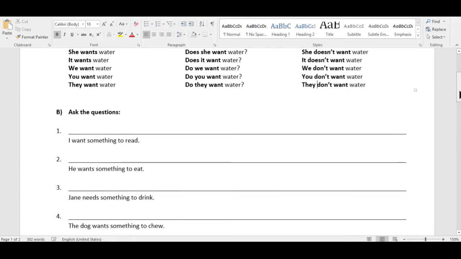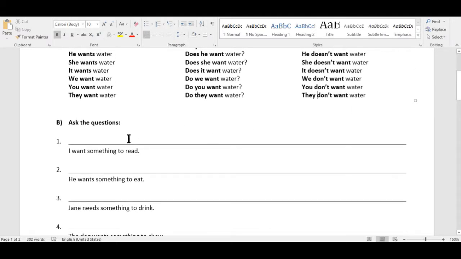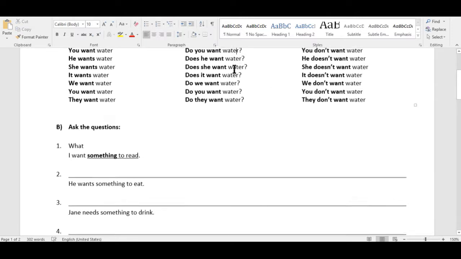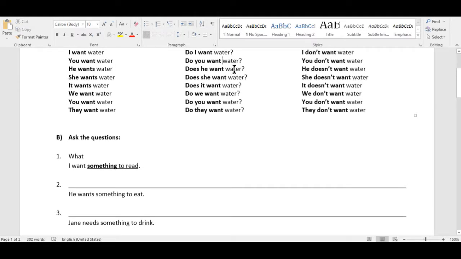B. Ask the questions. I want something to read. So what do you want? Interrogative form here, okay? Question word plus interrogative form. What do you want?